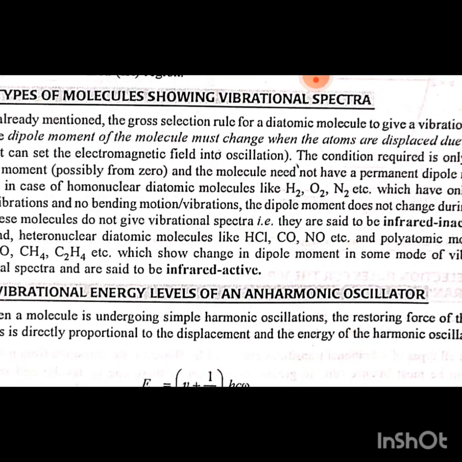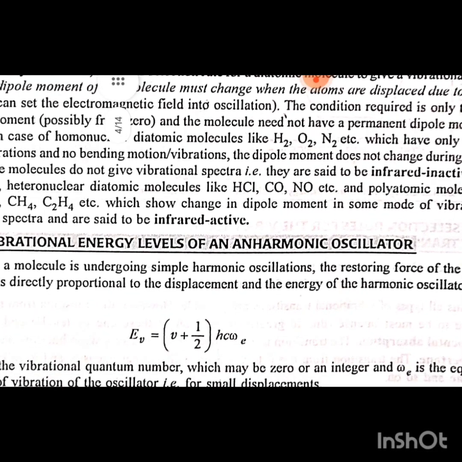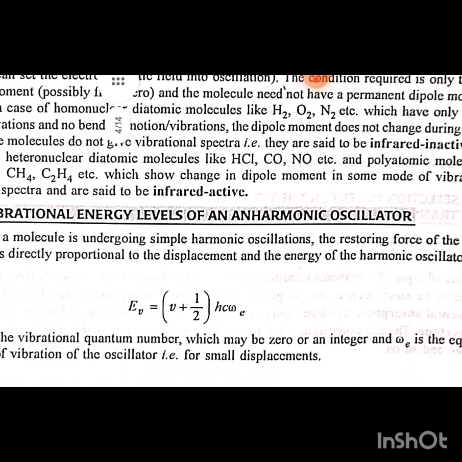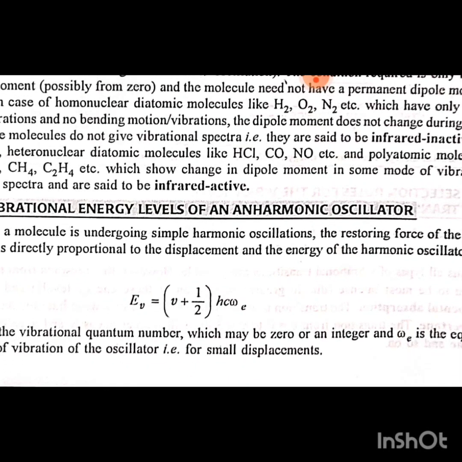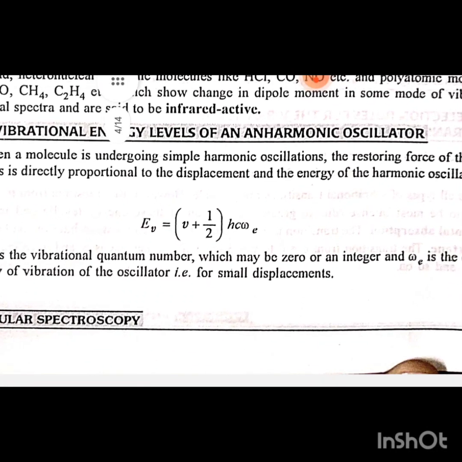3.26 Vibration energy level of an anharmonic oscillator. When a molecule is undergoing simple harmonic oscillation, the restoring force of the harmonic vibration is directly proportional to the displacement, and the energy of the harmonic oscillator is given by E_v = (v + 1/2) hcω_e, where v is the vibrational quantum number which may be 0 or an integer. ω_e is the equilibrium frequency of vibration of the oscillator, that is, for small displacement.